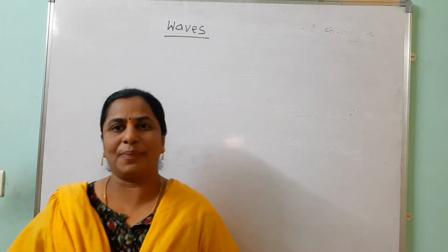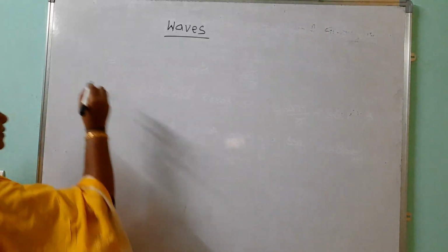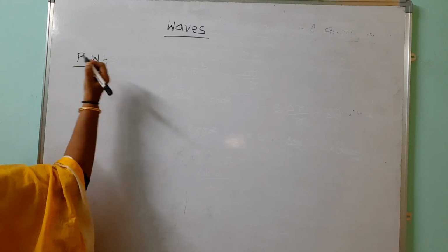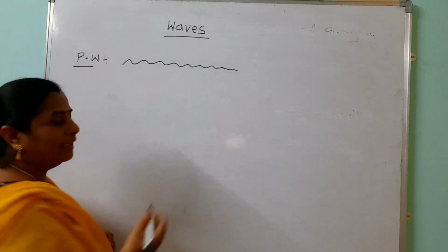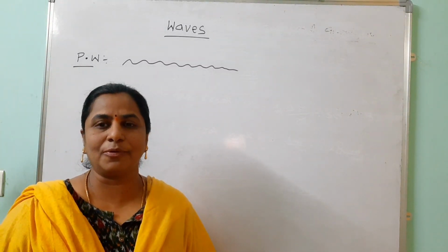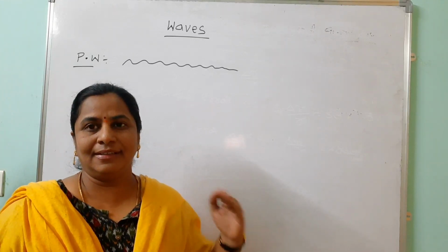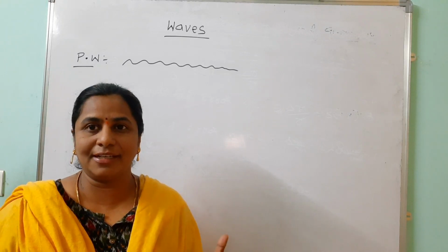Our next topic is the progressive wave. What is a progressive wave? The wave which propagates in an infinite medium and never comes back is called a progressive wave. If I am taking this class in open space, the sound waves propagate in an infinite medium and never come back.